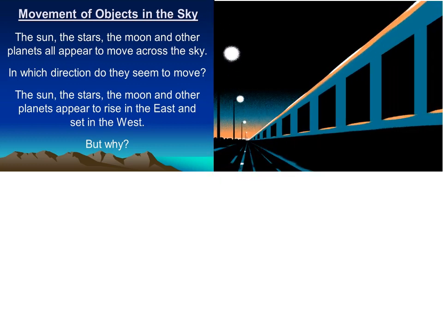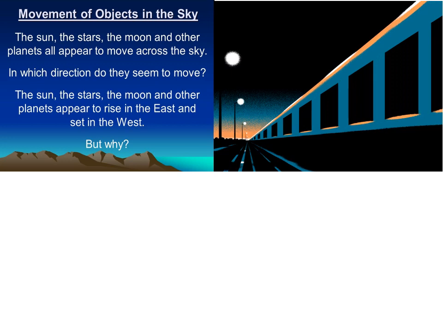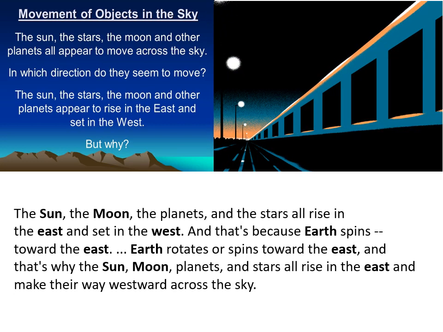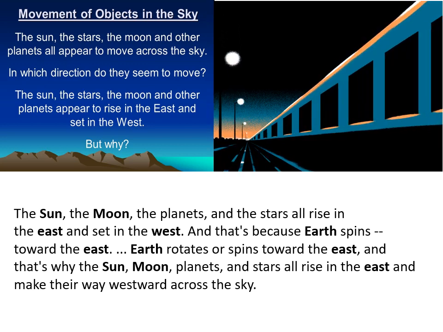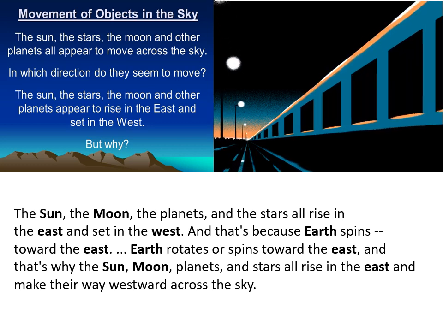Now, this effect is similar to what one experiences while looking at the trees or the poles or lights from a moving train. The sun, the moon, the planets, and the stars all rise in the east and set in the west. It's because Earth spins towards the east. Earth rotates towards the east, and that's why the sun, moon, planets, and stars all rise in the east and make their way westward across the sky.